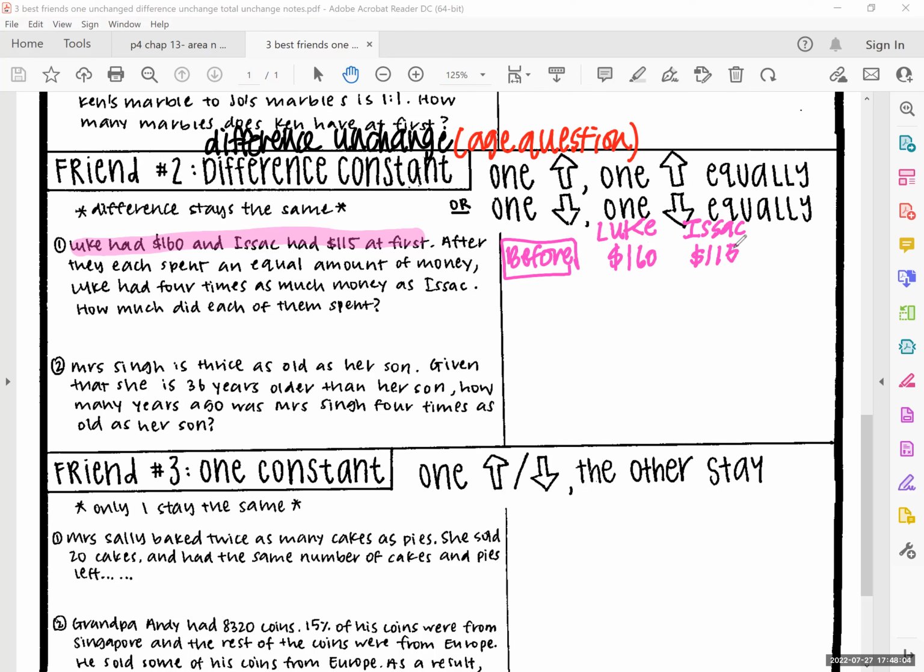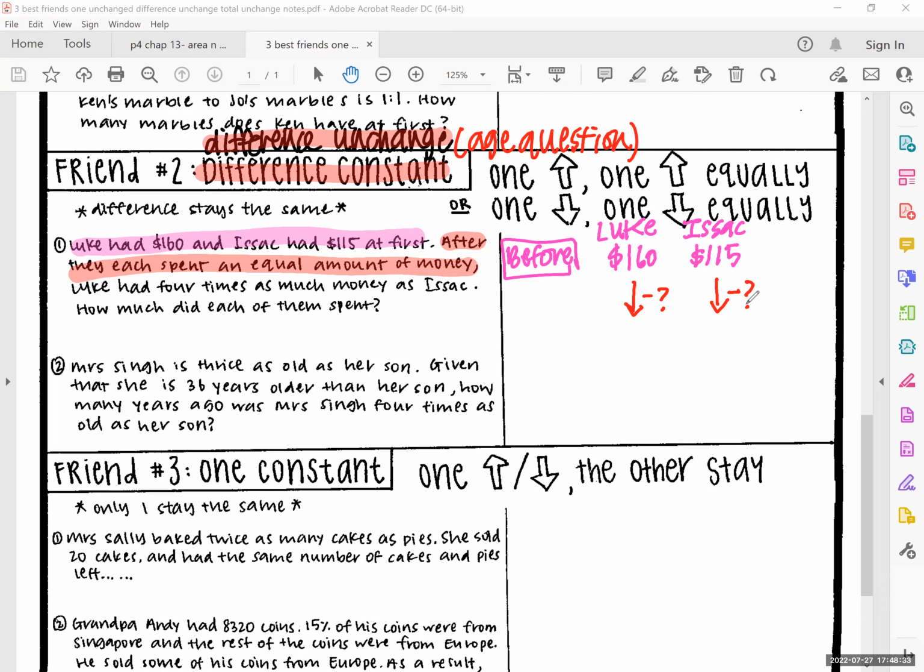Now, this is the key word to tell you that it's a difference constant or difference unchanged, because they say that each of them spend the same amount of money. Correct? Means they both decrease by the same amount.